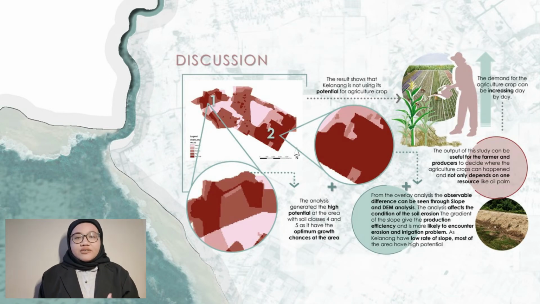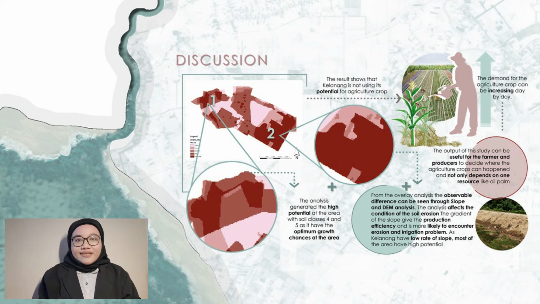For discussion, the result shows that Kelanang is not using its potential for agriculture crops. From the overlay analysis, we can see the result generated high potential at the areas with soil class of 4 and 5 as the potential growth chances at Kelanang. The analysis also showed that slope affects the condition of soil erosion. For crop agriculture, a steeper gradient reduces product efficiency and is more likely to encounter erosion and irrigation problems. But since Kelanang has a low rate of slope, most of the areas are potential for the crop.